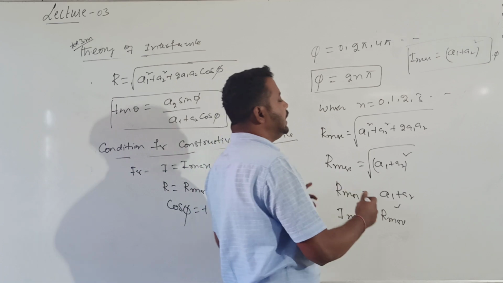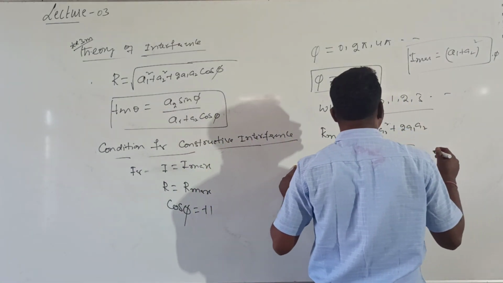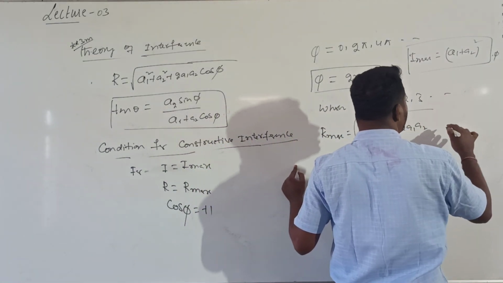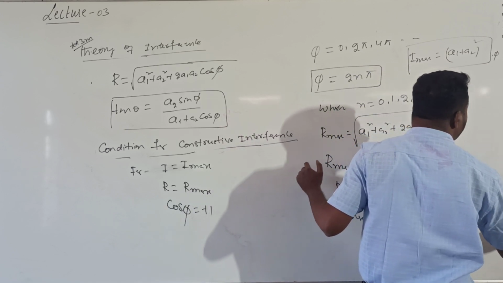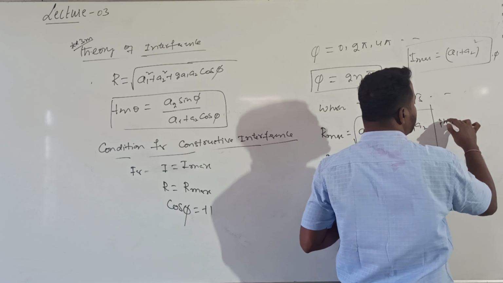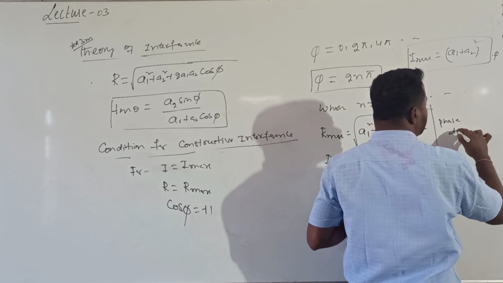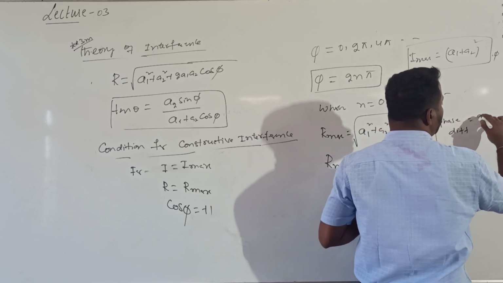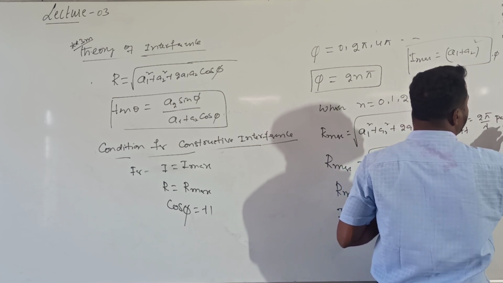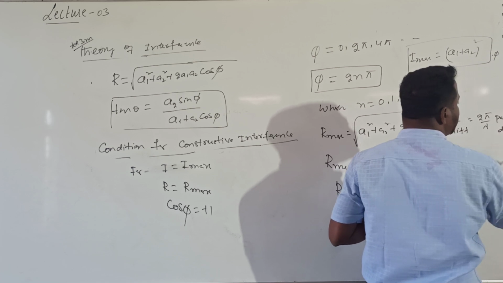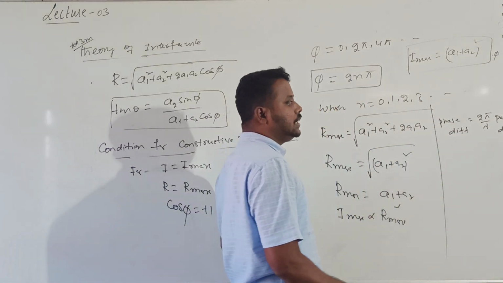You can also write this condition in terms of path difference. Now we'll write the last point for this class. What is the relation between phase difference and path difference? Phase difference is equal to 2 pi by lambda into path difference. This is the relation between phase difference and path difference.